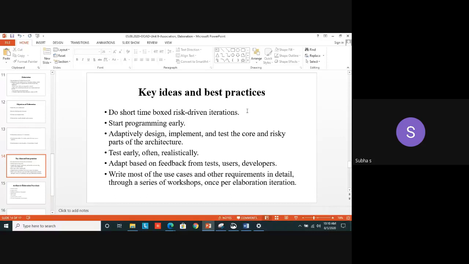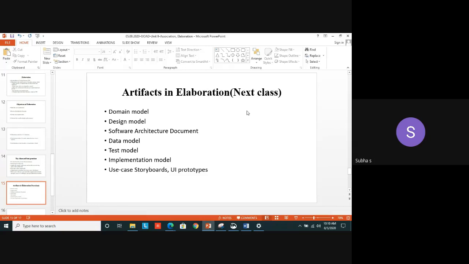Then finally we can write the use cases and other requirements in detail. How? By conducting some workshops among the project team members. In that workshop they will get more ideas from all the programmers. From that they will analyze the requirements, and which requirements will be most suitable, they can get it. This is the procedure followed in all software companies. This is a way of handling a project. These things we will see in the next class.